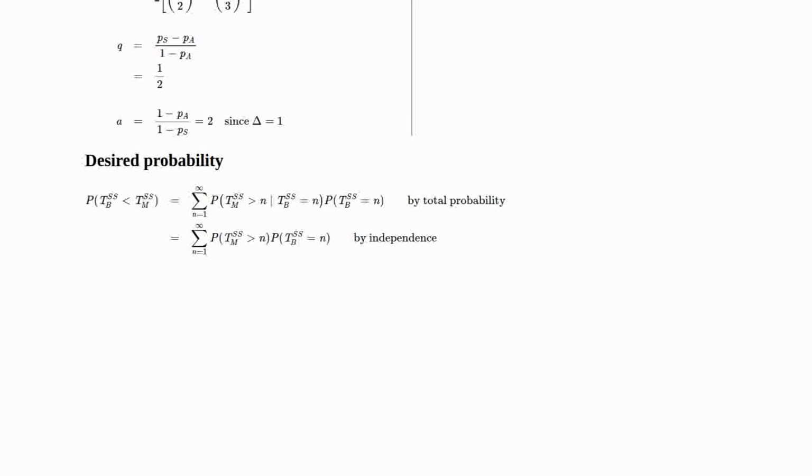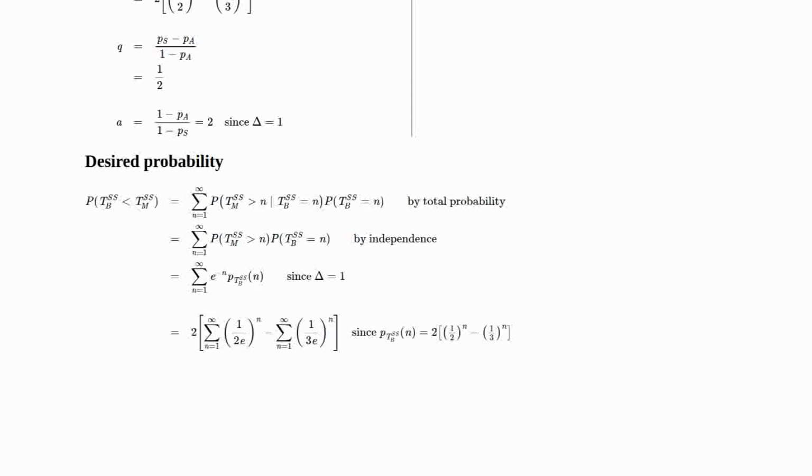Now, since the M/M/1 is independent of the Bernoulli single server queuing process, the conditioning on the Bernoulli process time TSSB goes away. And so we're left with a sum n equals 1 to infinity of the probability that TSSM is greater than n times the probability that TSSB is equal to n. Well, the probability that TSSM is greater than n is just this 1 exponential, so that's just e to the minus n, so we can substitute that in. And up above we have the probability mass function for TSSB, so we just state that here.